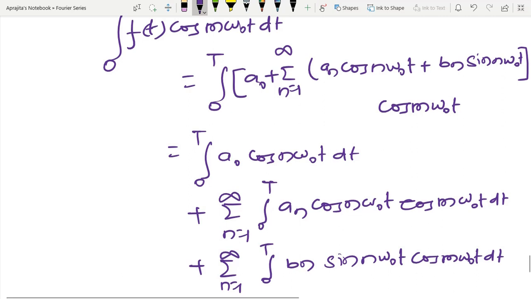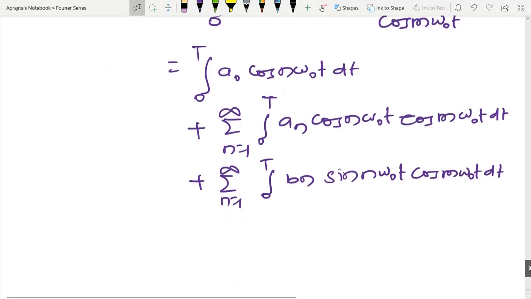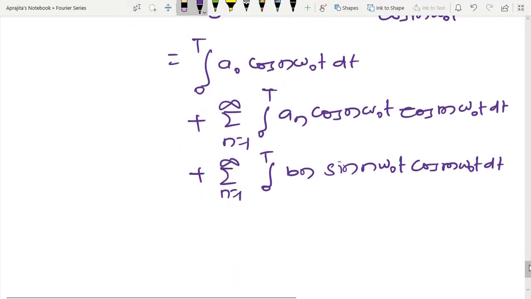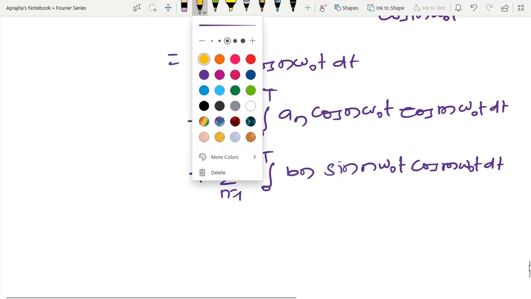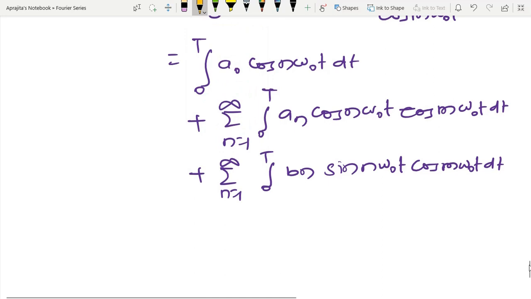So from here you can easily observe that the first term is nothing but 0, from the property of the definite integral. Similarly here bn is some constant, so it is possible to take this constant out of this particular integral, and here I have a multiplication of sine and cosine, so this equals 0.